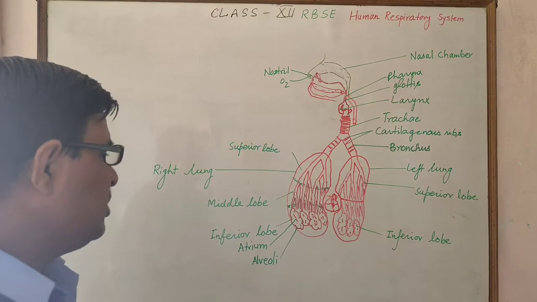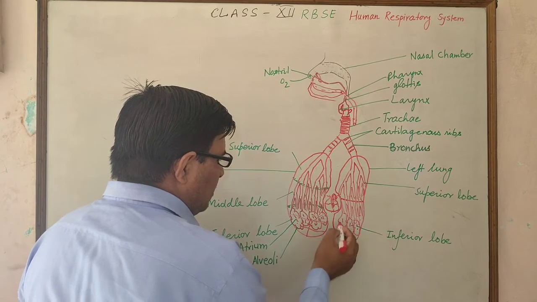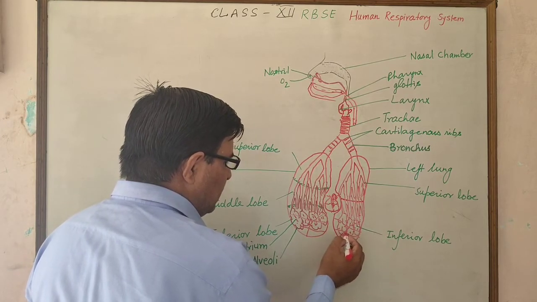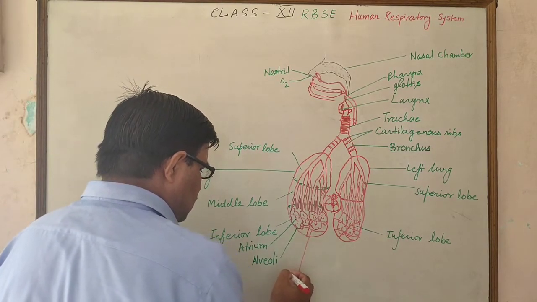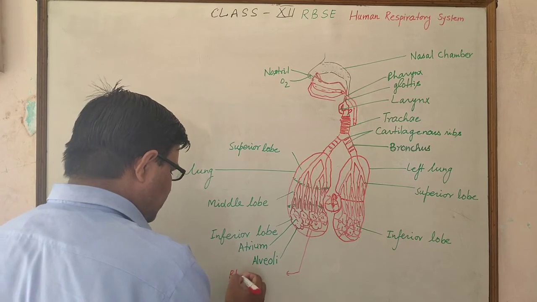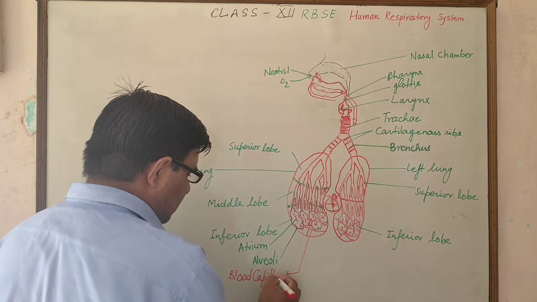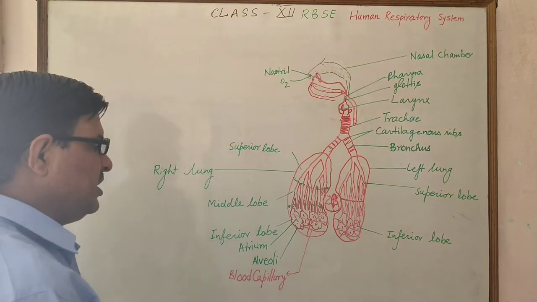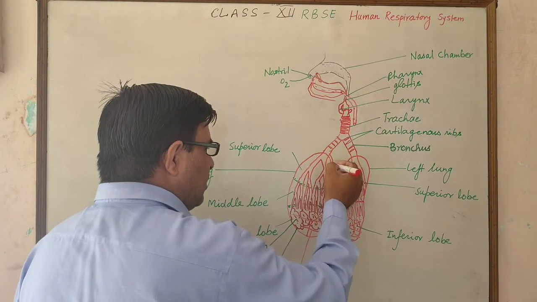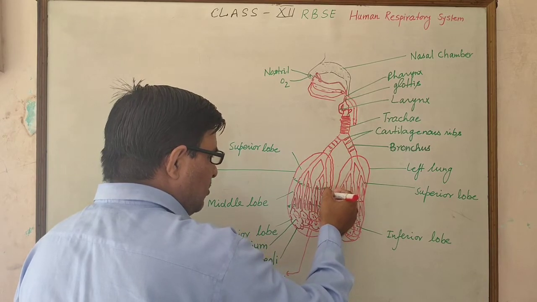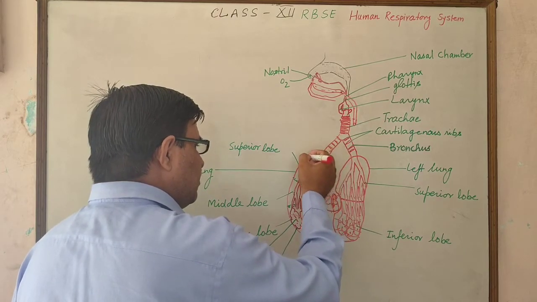Blood capillaries present above the alveoli are spread here and there like this, which transport oxygen and carbon dioxide by the diffusion method. These lungs are surrounded by a very thin membrane called the pleural membrane.